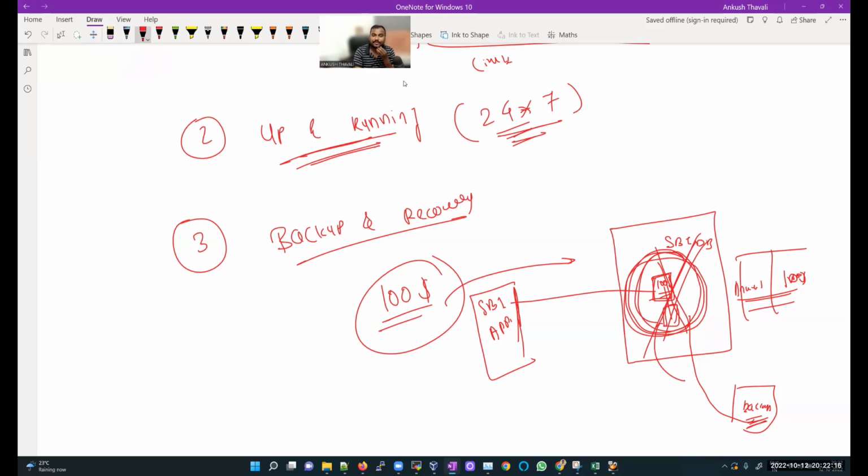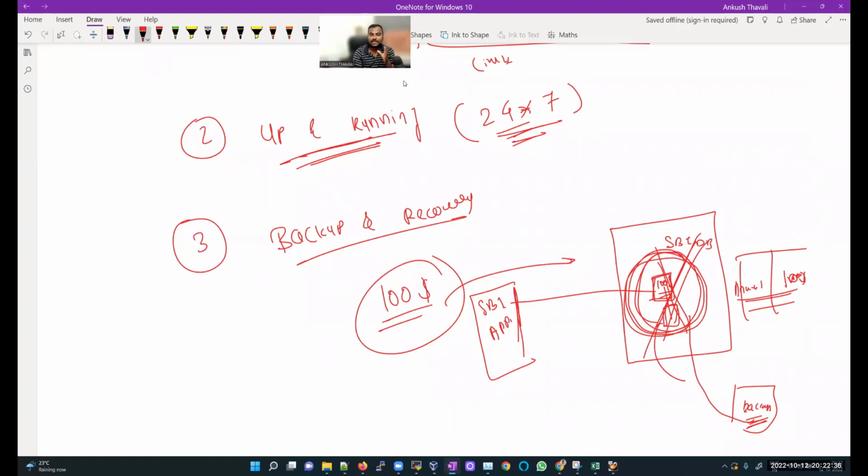Taking a backup is the most important activity as an Oracle DBA. Daily you are going to take a backup. In our class we are going to learn the different types of utilities for taking a backup, like RMAN, export and import, and how to take a backup.